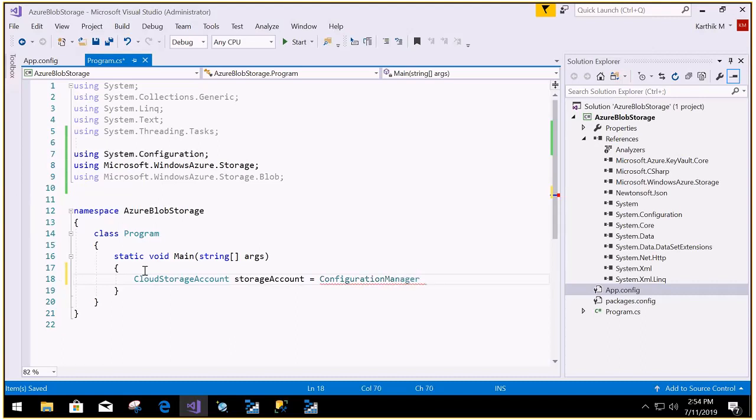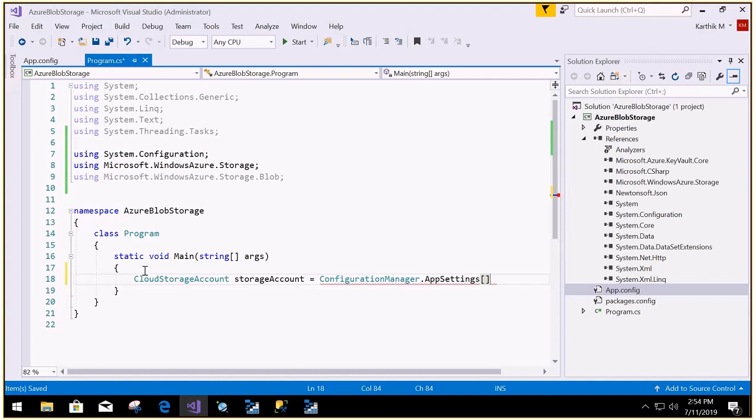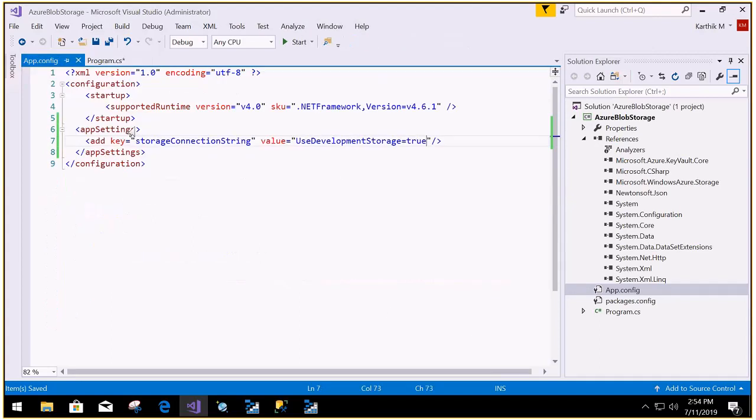Okay, so we have the ConfigurationManager.AppSettings. From there, I'm just going to take the detail from this key called StorageConnectionString. Let me just make S in caps.